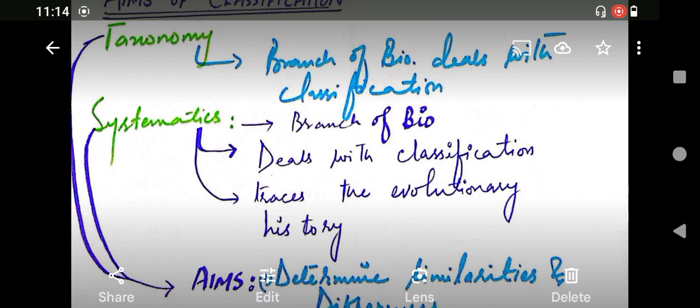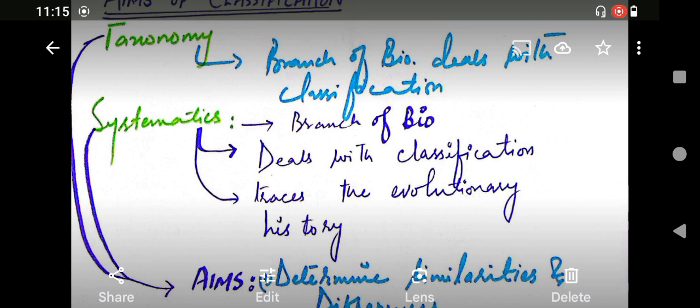In systematics, we study the evolutionary history, we find out the evolution of the living organism in the past, from which family it belongs. Just like there is a scientist who said that the evolution of human beings goes back to the monkeys, that we evolved from the monkeys. Okay, so that's the meaning of the evolutionary history.